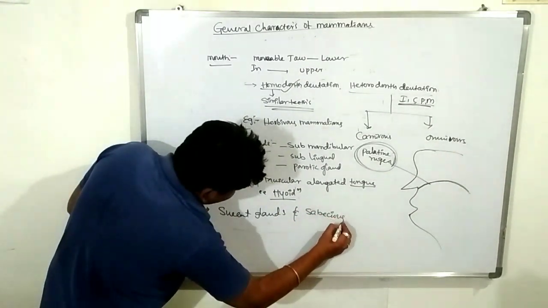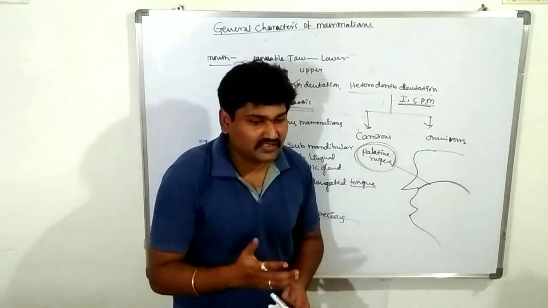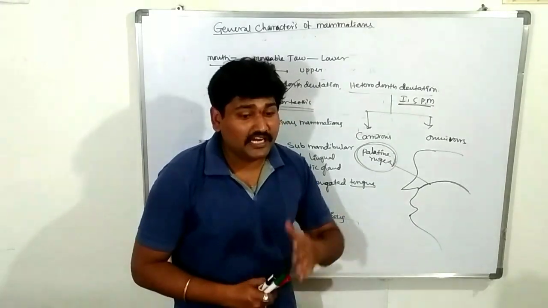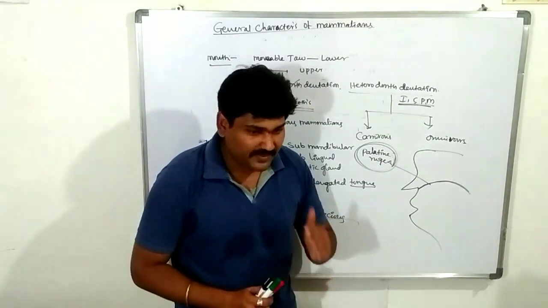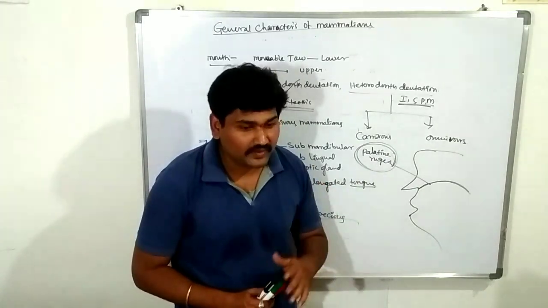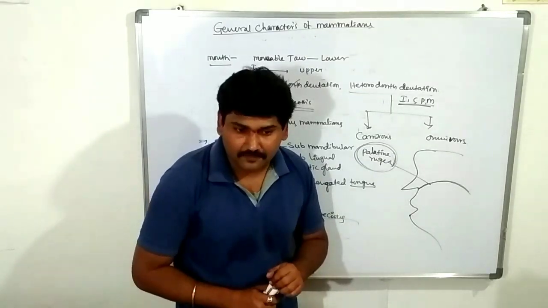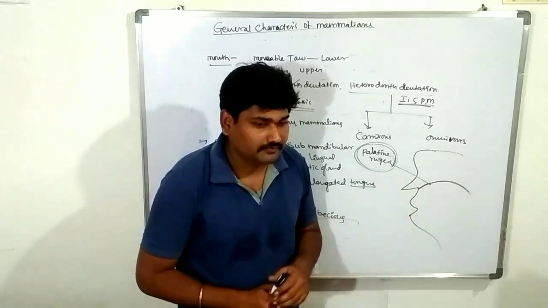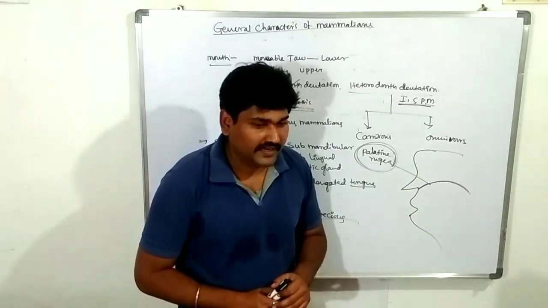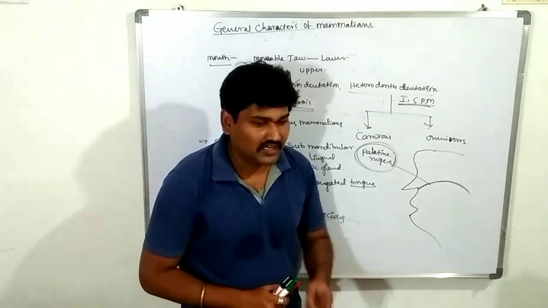These two glands are present: sweat glands and sebaceous glands. Sweat glands are useful for the regulation of body temperature. Sebaceous glands are useful for the prevention of microbial activity. Are you clear? Sebaceous is which type of gland? Apocrine, holocrine or merocrine? The sebum along with the cell substance, this is called a holocrine gland.